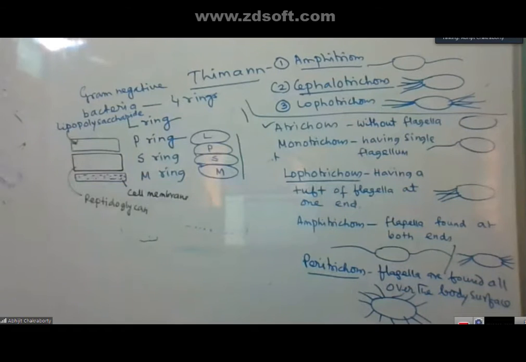And the M ring is embedded within the cell membrane. So this is about the number of rings present in different layers.